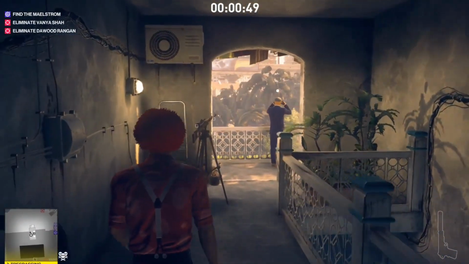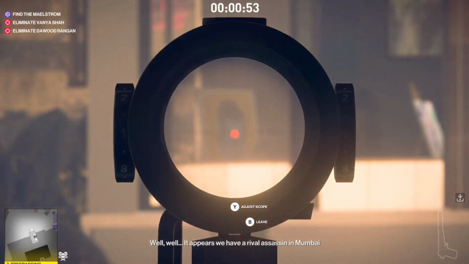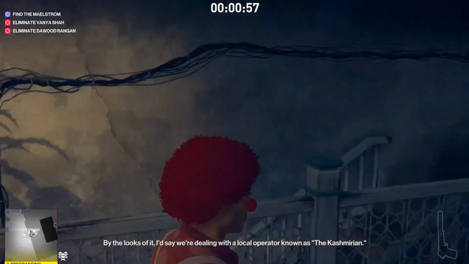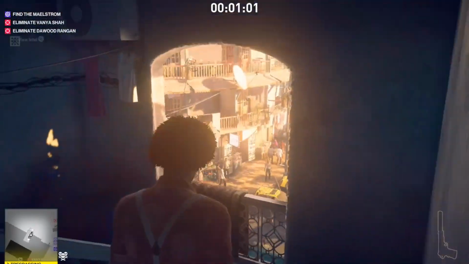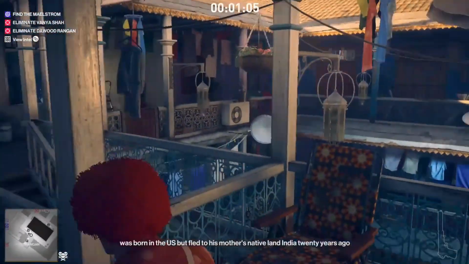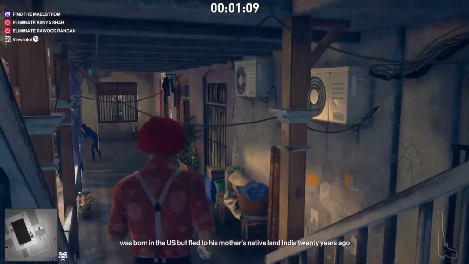So what we're gonna do is make him kill Dawood Rangan, and for that, you know, do this as a formality so that events get triggered. And now we're free to actually get our plan in motion. So first thing to do is head to Dawood Rangan's tower.